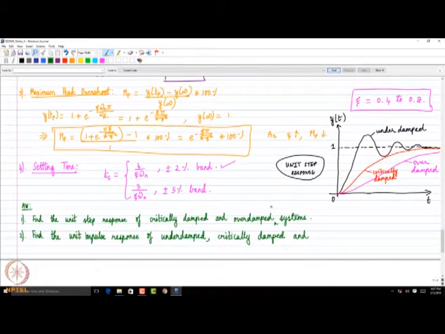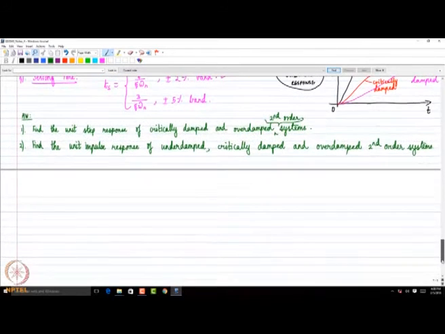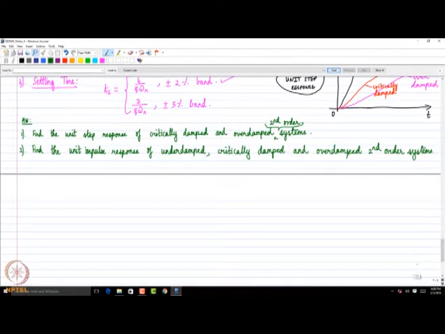Of course, it goes without saying that we are dealing with second order systems. So please do these two exercises.